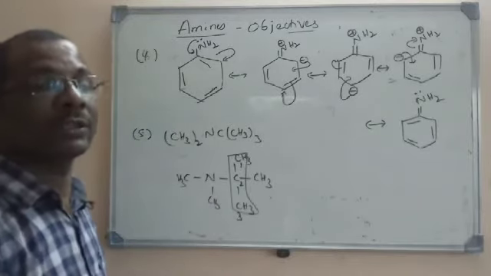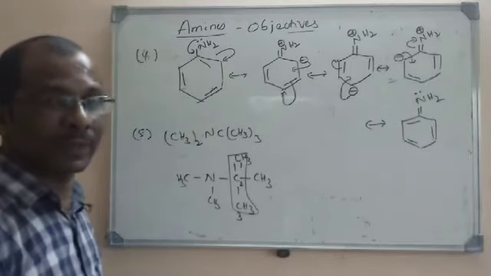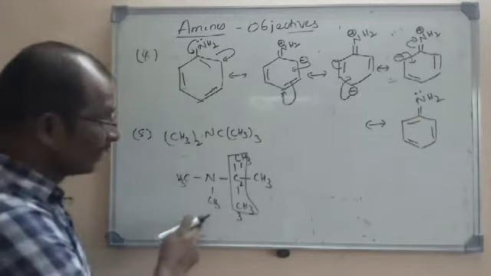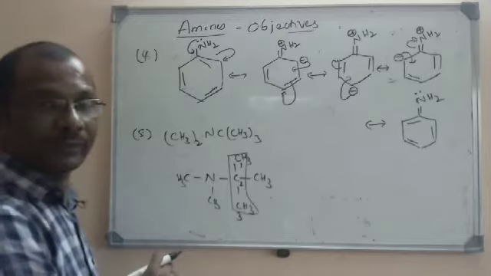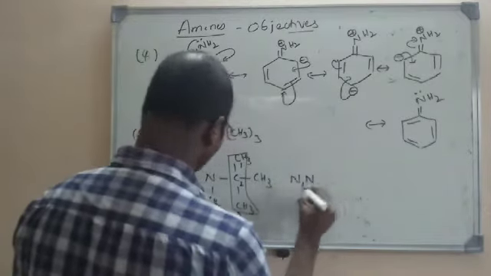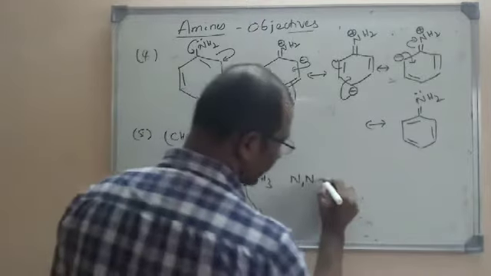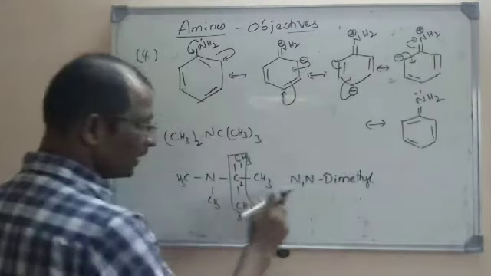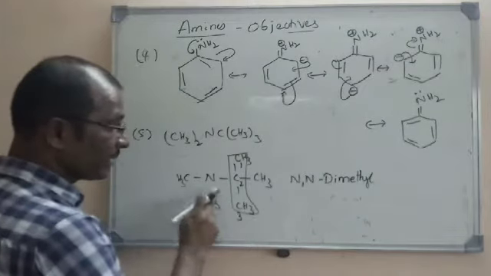We have to refer to the rules of nomenclature. If 1 methyl is there, then we call it N-methyl. But 2 methyls are there, so what we call it is N,N and 2 methyl groups. So we write N,N-dimethyl. Here capital N should be there, N,N-dimethyl.